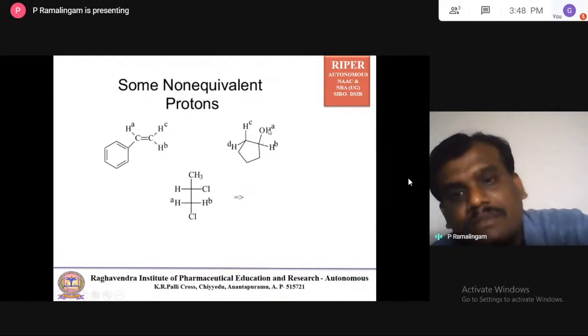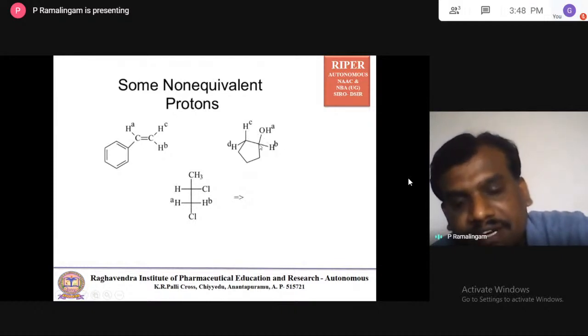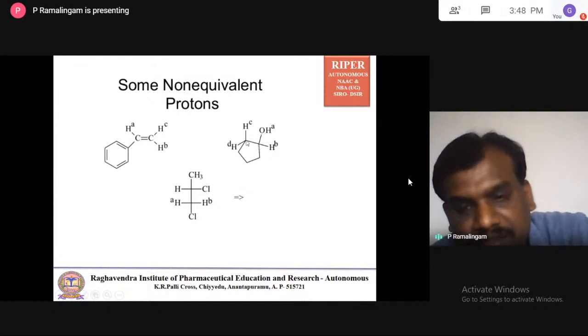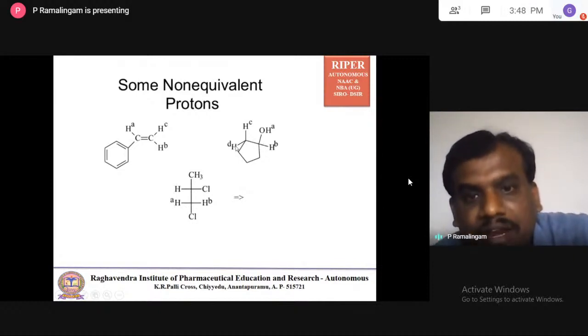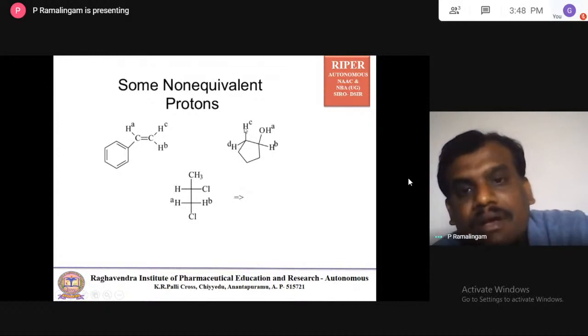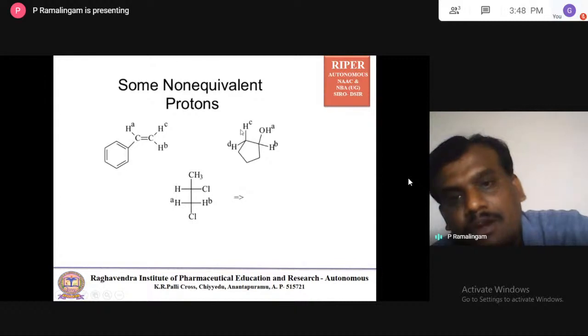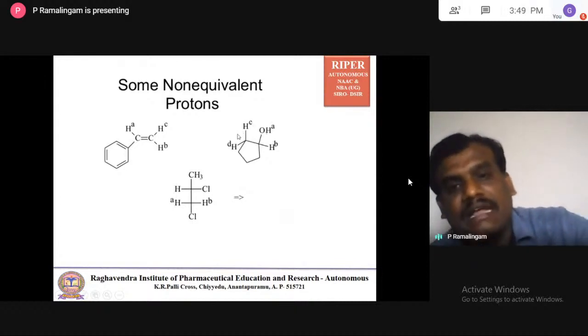In the same way, in this molecule, OH is different, this H is different, this is different, this is different. The reason is, this proton and this proton are different because of OH; the electron density of this carbon is different. As OH is attached, you cannot expect this carbon's electron density and the other carbon's electron density to be the same. So this proton is different. When you come to these two protons, why are they different? Because of axial and equatorial positions, the environment is different, influenced by neighboring groups. So in these molecules also, 1, 2, 3, all the protons are not equivalent.